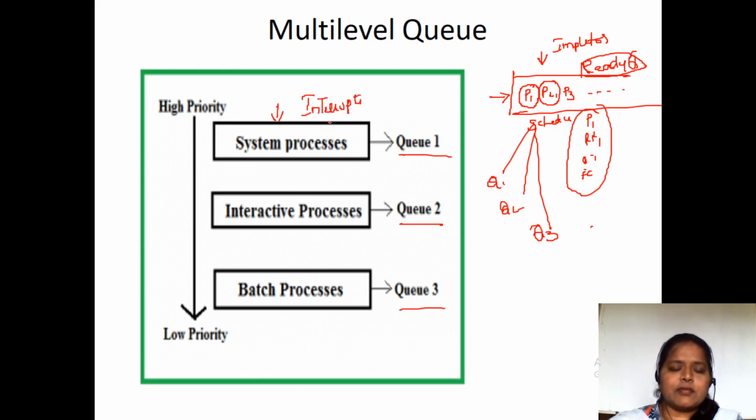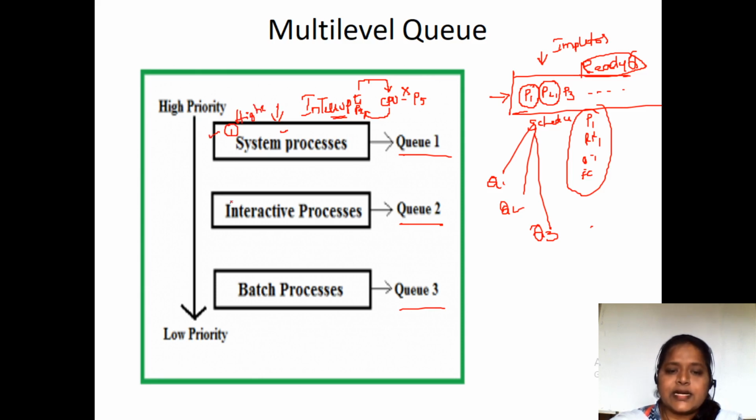System processes are nothing but interrupts. Why? Because when a CPU is executing a process P5, suppose an interrupt comes. The CPU will stop executing the process P5, and this interrupt is P2. It will start executing the P2 process. That means it is giving the highest priority to the interrupts. So all the highest priority tasks we are going to keep in the system processes. This system process has the highest priority, so it was placed at the start.